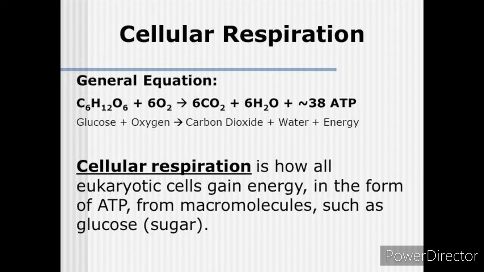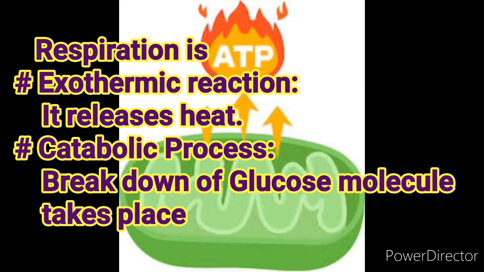The summary equation of respiration is C6H12O6, a glucose molecule, plus 6O2, that means oxygen, converted into 6CO2 plus 6H2O plus 38 ATP molecules formed. Respiration is an exothermic process because energy is liberated in the form of heat. It is also called a catabolic reaction because the glucose molecule is broken down into carbon dioxide and water molecules.